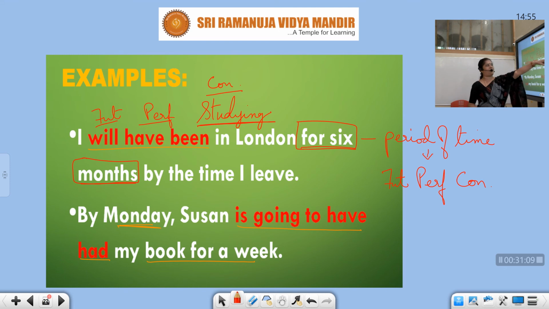Though the keyword is there for a future perfect continuous, they will not put the ing form. So most students will think, okay, I can write only future perfect over here. I don't need to write future perfect continuous. Please don't do it. I will explain future perfect continuous in the next class. Then you will better understand. Whenever there is a period of time or point of time, it should mandatorily be future perfect continuous.